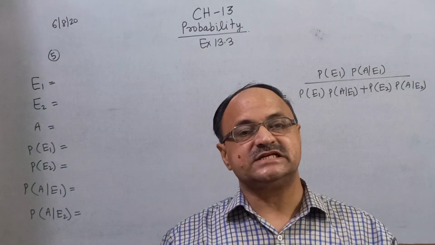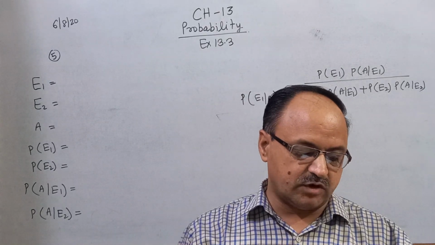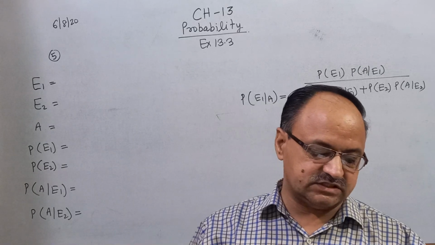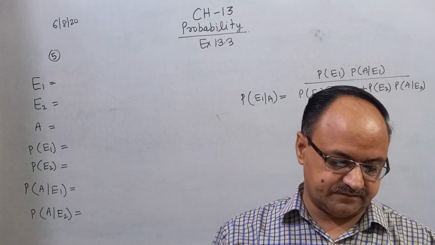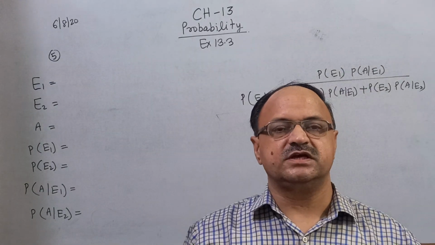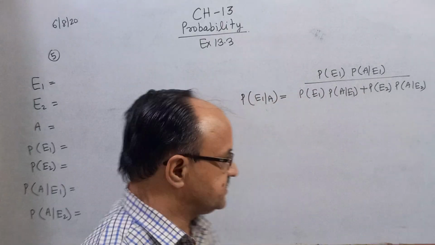0.1% of the population actually has the disease. What is the probability that a person has the disease given that his test result is positive? Yes, this is the question. In this question, there are two events: the person has the disease, or the person doesn't have the disease.